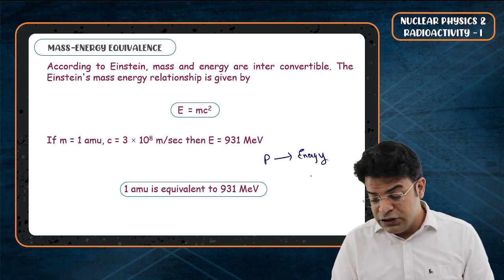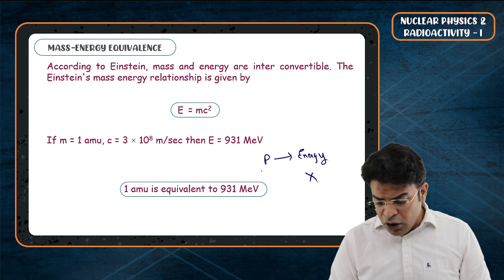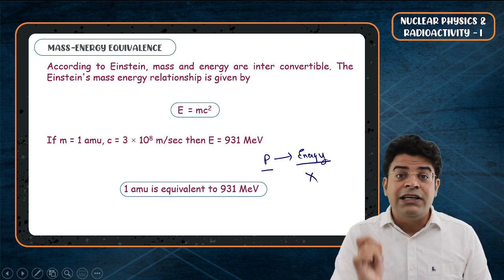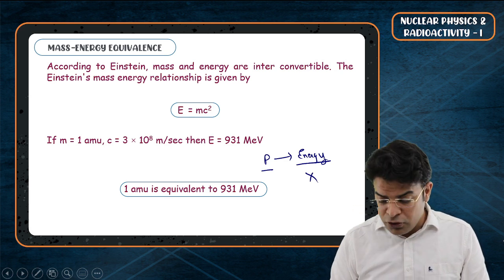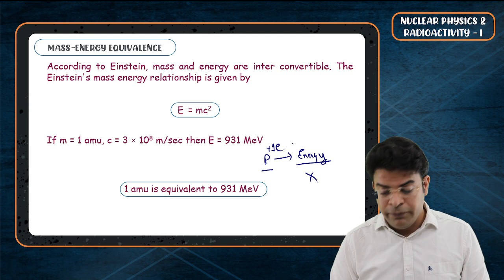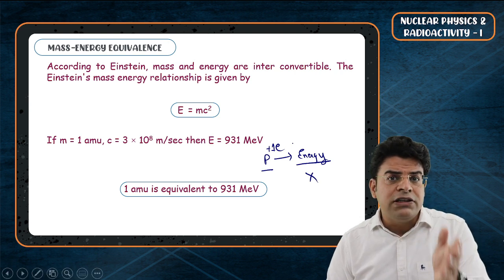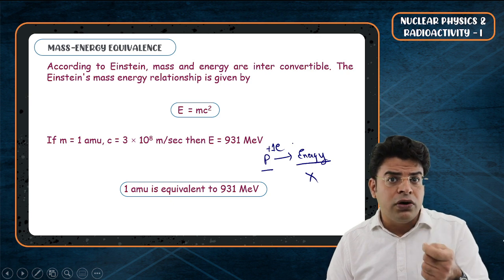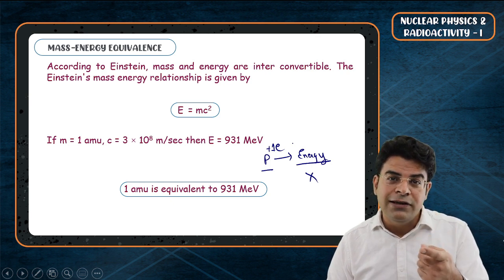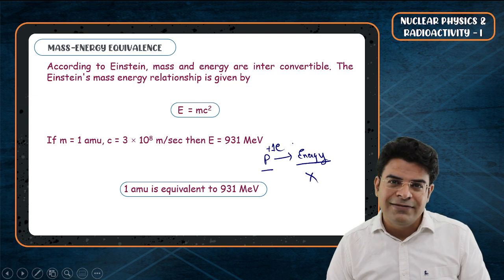And the answer is no. If a proton completely converts into energy, it will violate the principle of conservation of charge. A proton has a charge of plus 1e. If it completely converts into energy, what will happen to this charge? So an isolated proton cannot completely convert into energy, but an isolated neutron can.